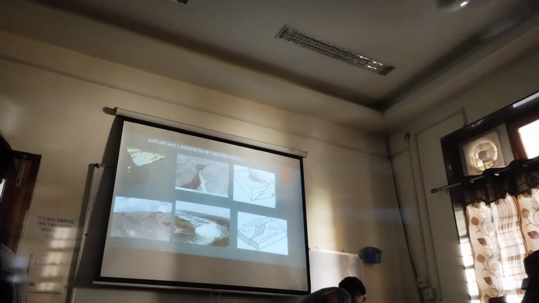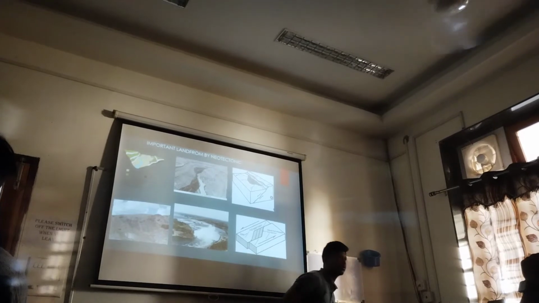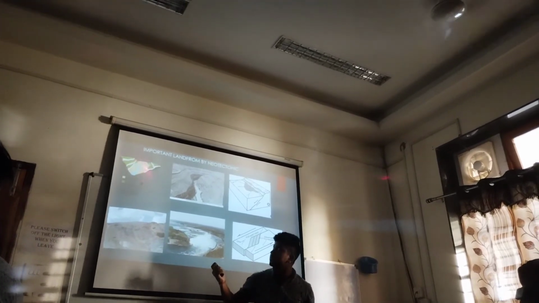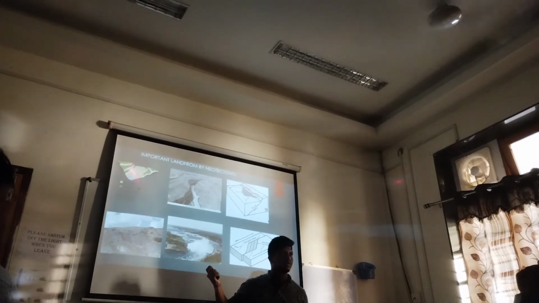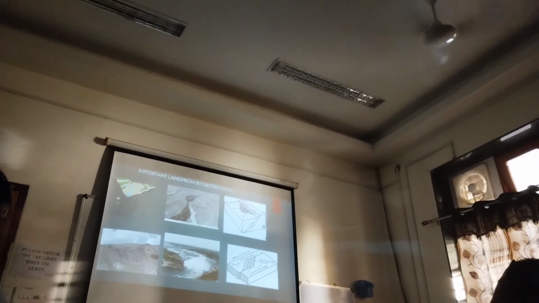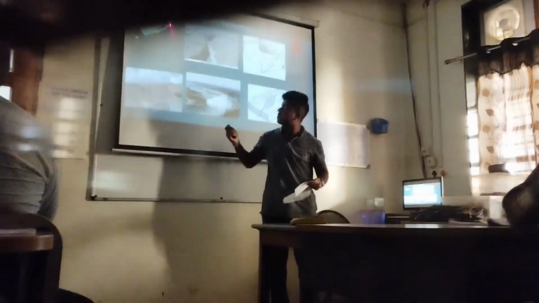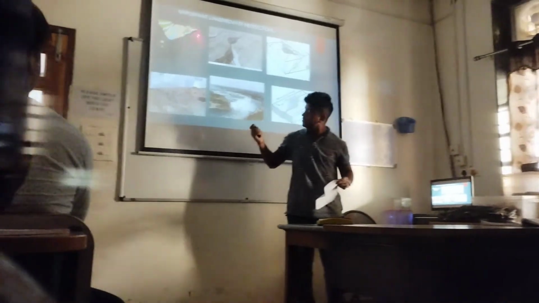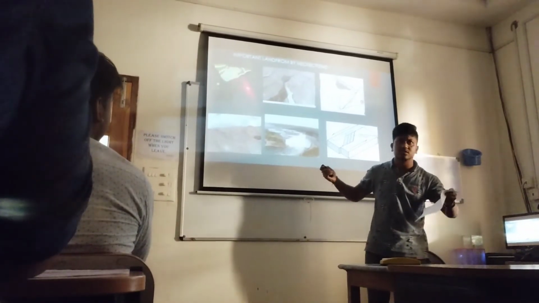The yellow color part is the modern flood plain. These are the modern flood plain after a flood situation. Then the black color part is the bedrock. These are the changes after a flood situation.